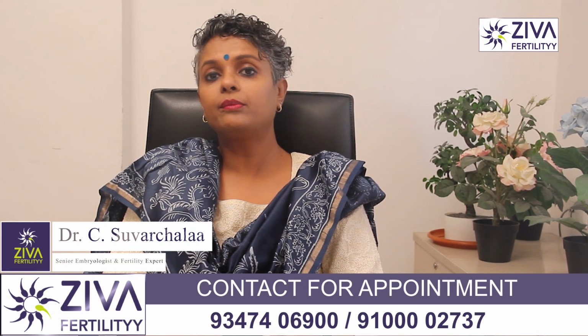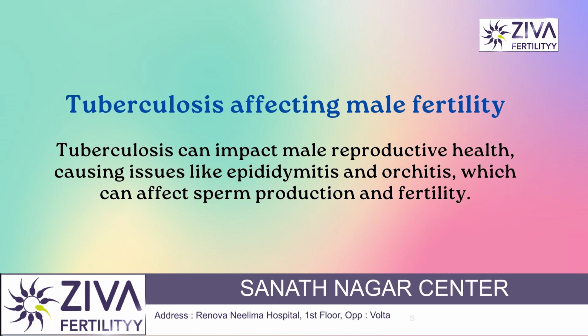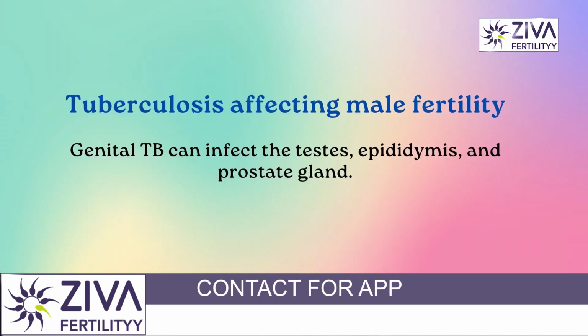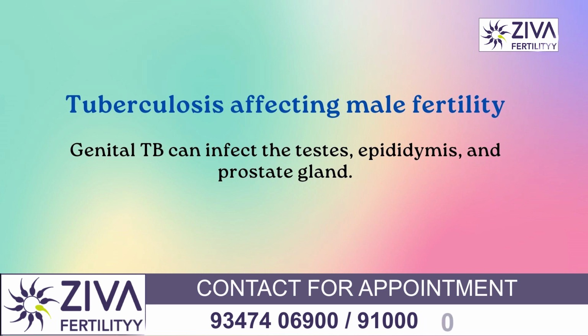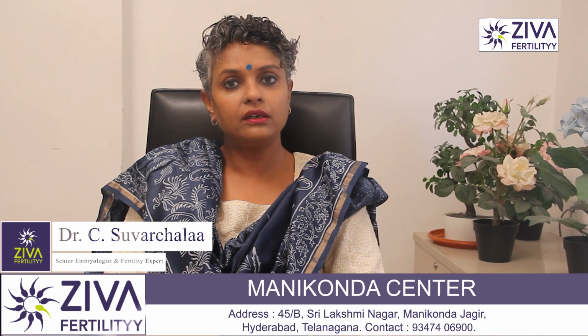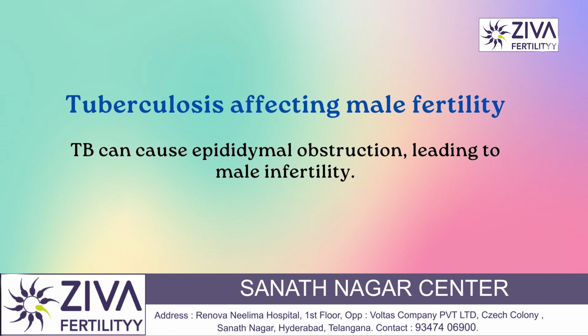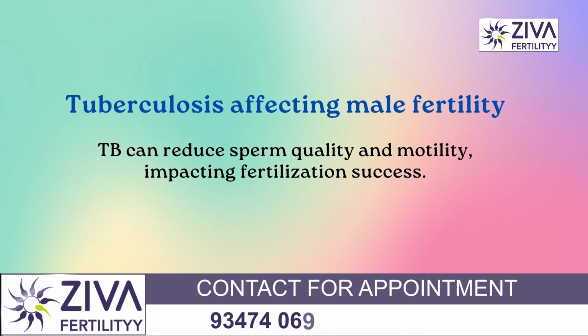TB can affect male reproductive organs also, leading to conditions like epididymitis or orchitis. These conditions can interfere with sperm production and function, reducing fertility. Tuberculosis can also infect the testis, epididymis and prostate gland. Basically, these are organs in the reproductive system, primarily through genital TB. It can lead to epididymal obstruction, preventing the passage of sperm from the testis to the urethra, resulting in male infertility. This can also reduce the quality of sperm in terms of the number and the motility, decreasing the likelihood of successful fertilization and creation of embryos.